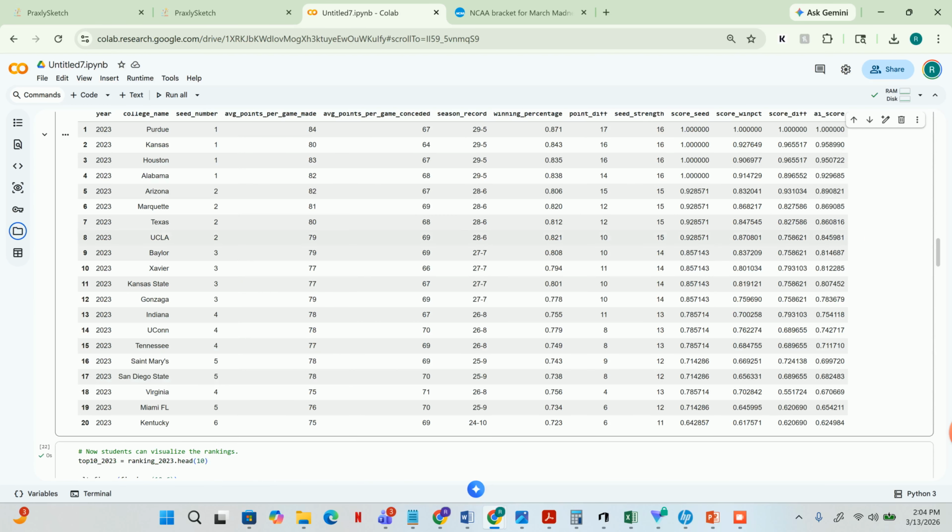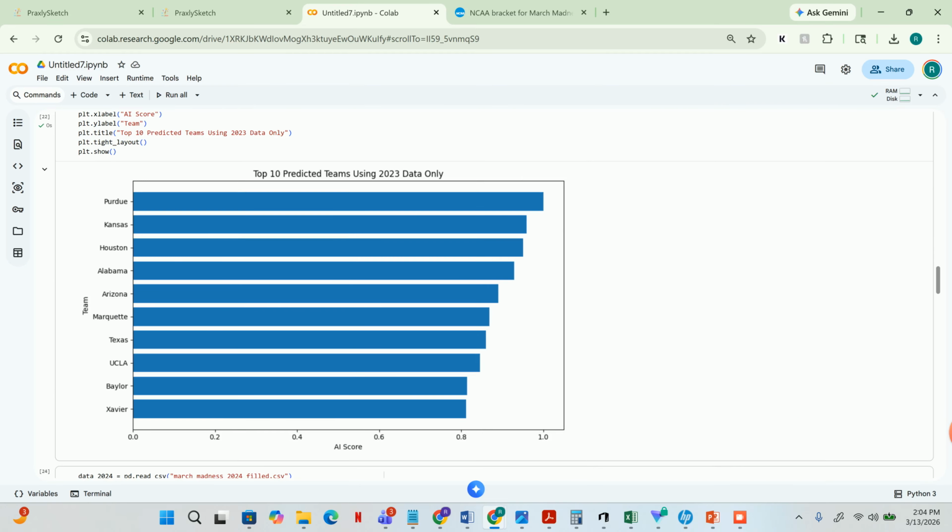So this table gave us the top 20 teams ranked to be the winners for this March Madness in 2023. Now, if we go a little bit down, we're going to get the visuals of the top 10 teams who are predicted to win the March Madness of 2023, which we have Purdue in number one, Kansas, Houston, Alabama, and so on and so forth.